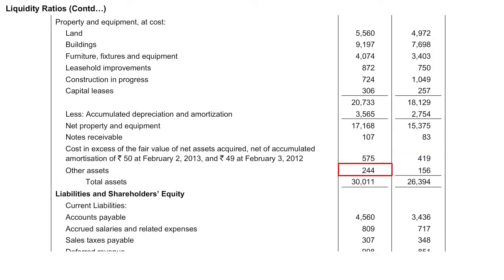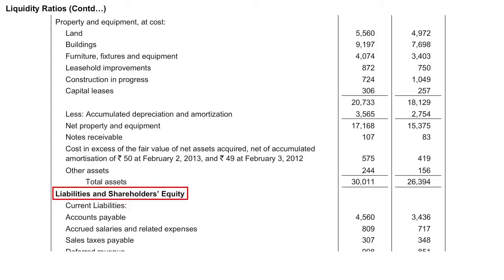Other assets 244 for the year 2012 and 156 for the year 2013. The total of assets is 30,011 for the year 2012 and 26,394 for the year 2013. Let's look at the liabilities.